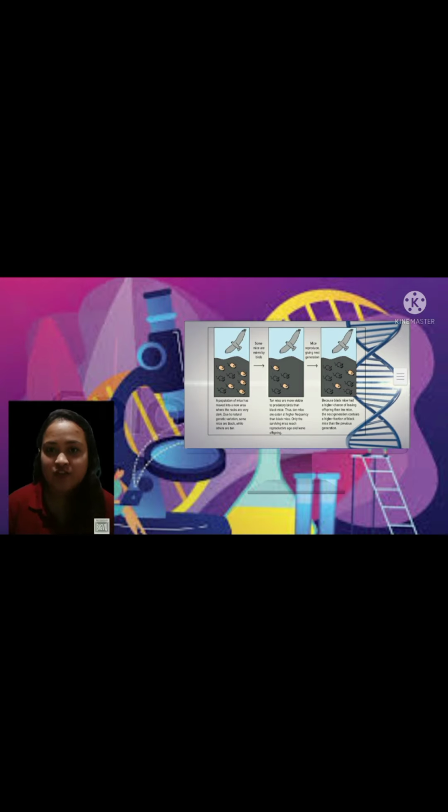So we could see that there are mice and there is an eagle. These are the same species of mice, so they can breed with each other, and they could pass down their DNA to their offspring. And naturally, there is variety in these mice. So uban sa mice is color white, di ba? Makita nato. Ang uban is color black. Even if the same species sila, they have different variety of traits.